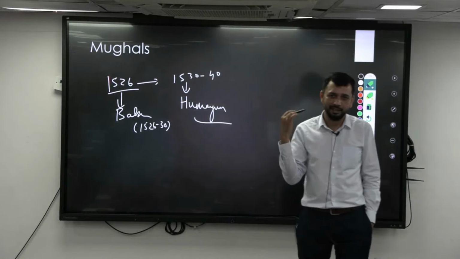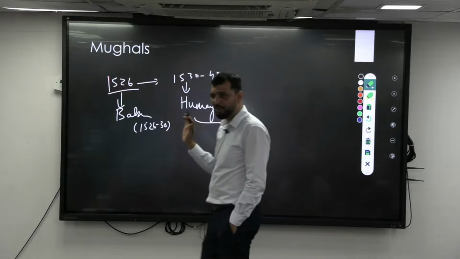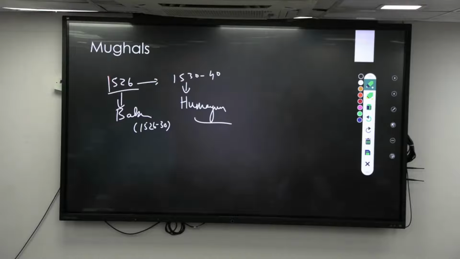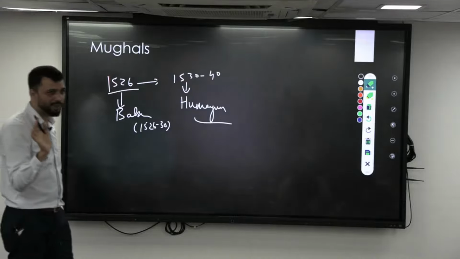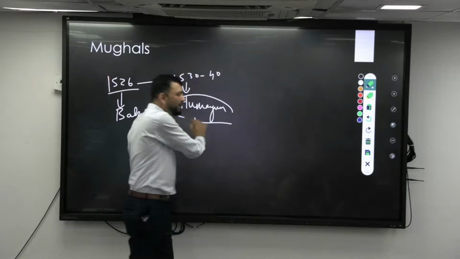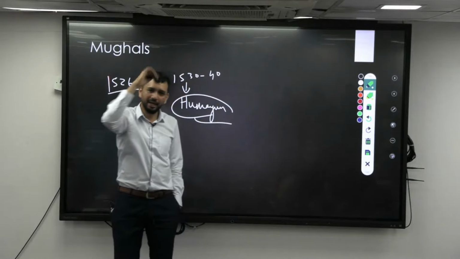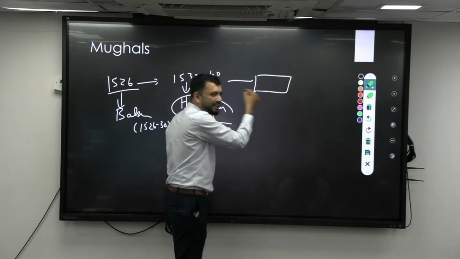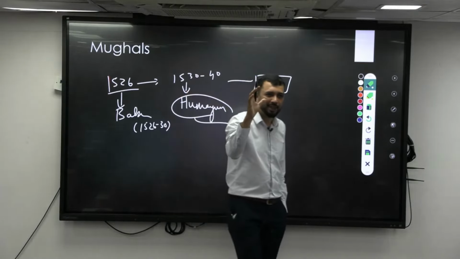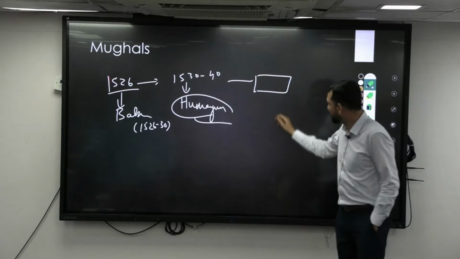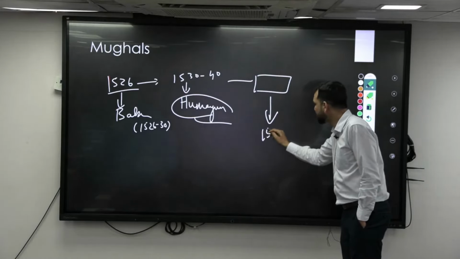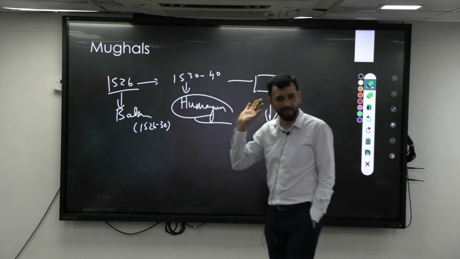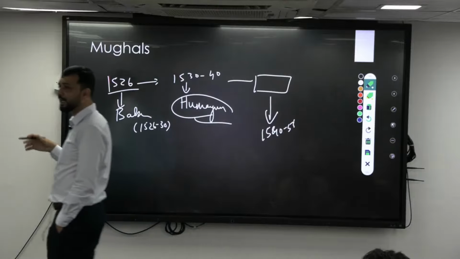He fought a battle. There are two important battles that you should know: the Battle of Chausa and the Battle of Kannauj. Just have knowledge about them. Then he defeated Humayun. Humayun fled, he basically ran away. Then the Sur dynasty was started, and Sher Shah Suri became its head. He was there from 1540 to 1555, 15 years he ruled properly. Then one day he died.